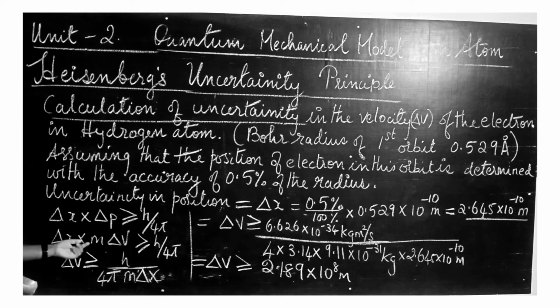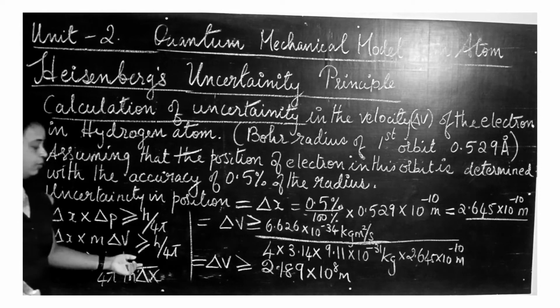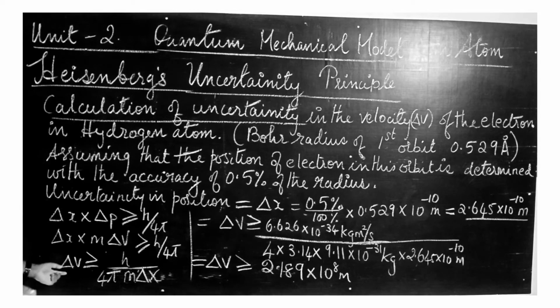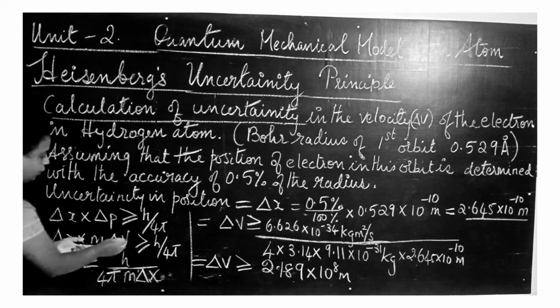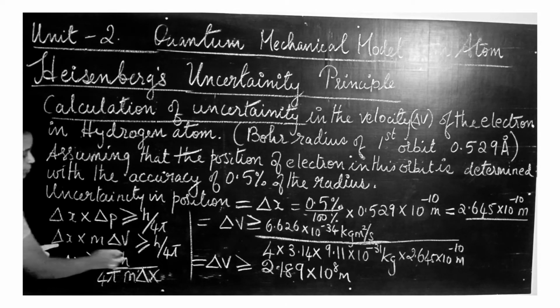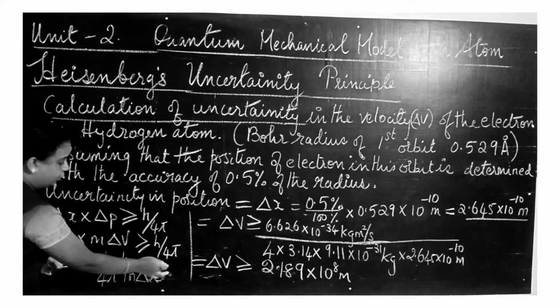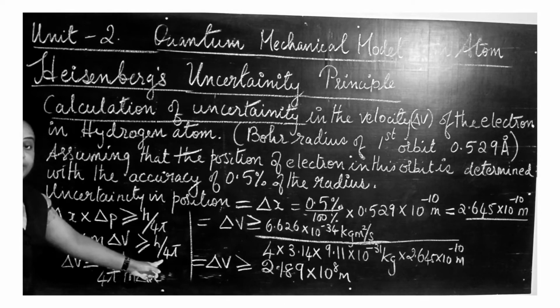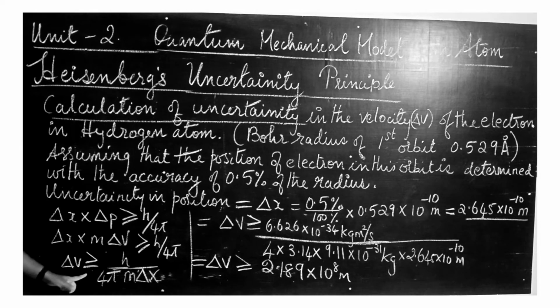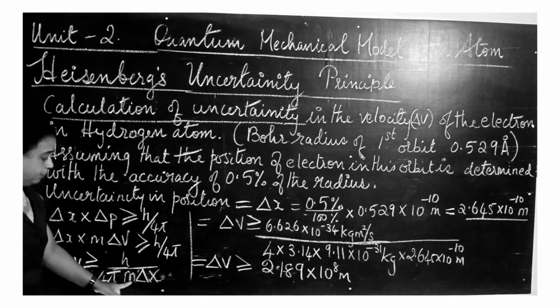So delta x into m into delta v is greater than or equal to h by 4 pi. We want to calculate only delta v, so we take delta x and m to the right-hand side, into the denominator near the 4 pi. So delta v is greater than or equal to h by 4 pi into m into delta x.